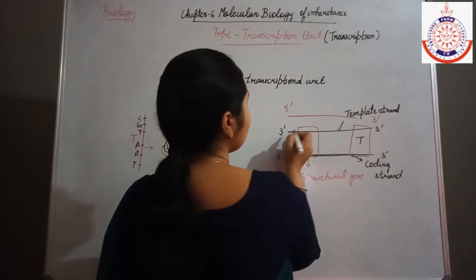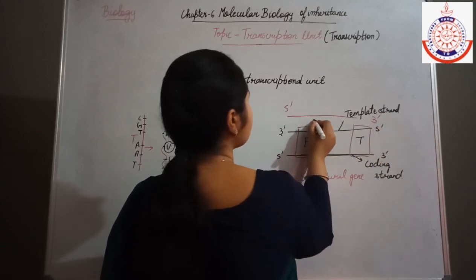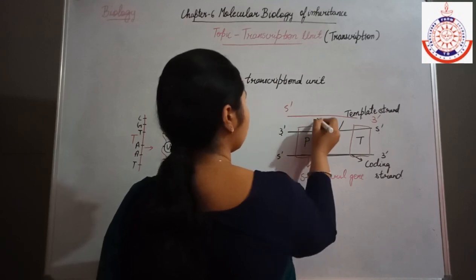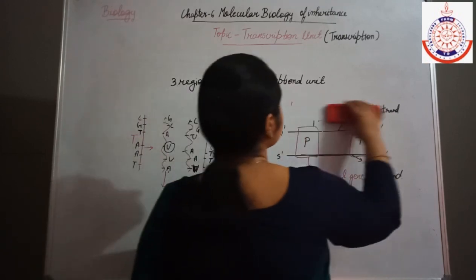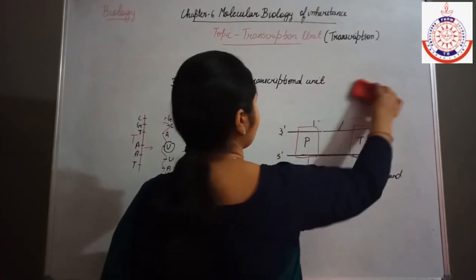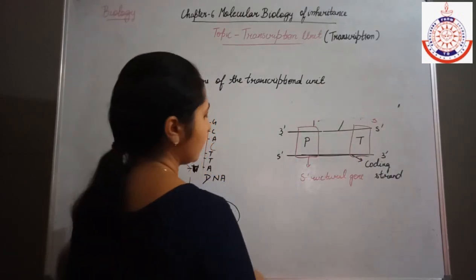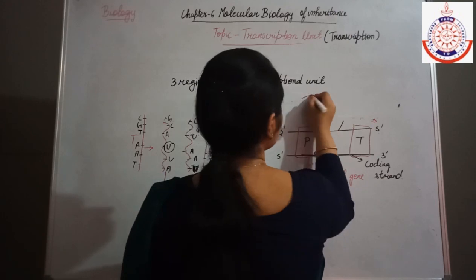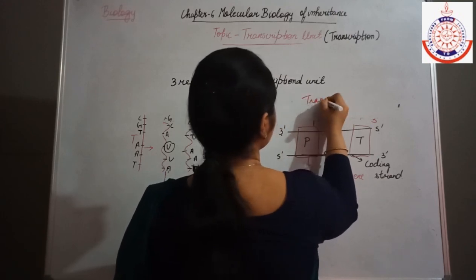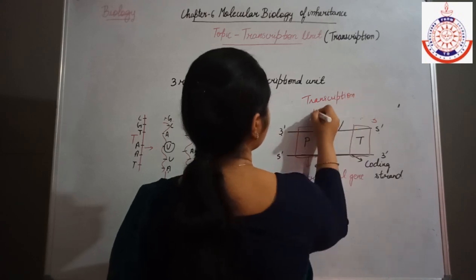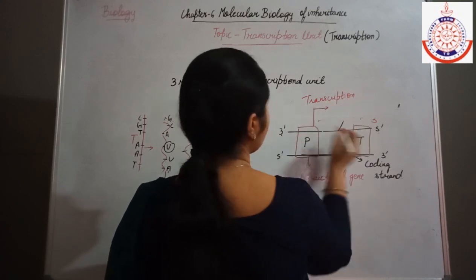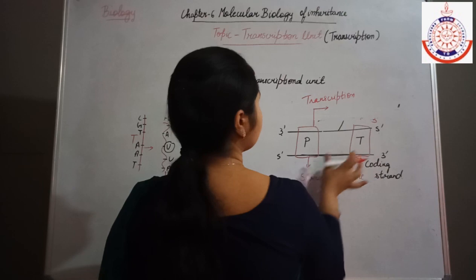So that's why the transcription start site will be from the promoter. What is the transcription start site? Transcription starts from here. This is the start site and this is the terminator region.